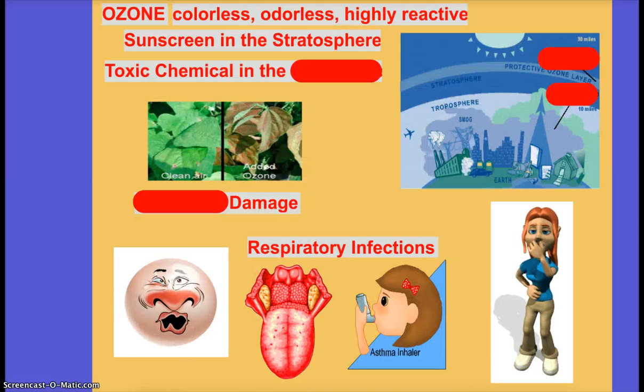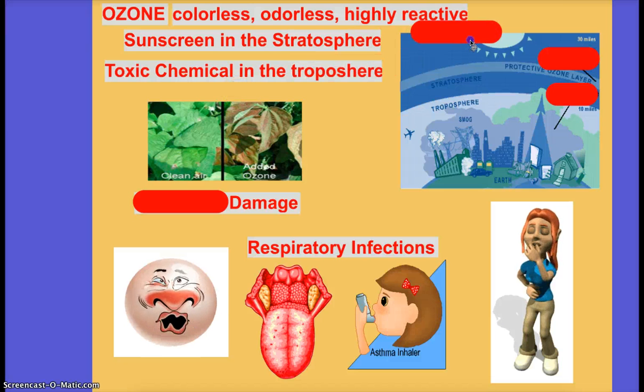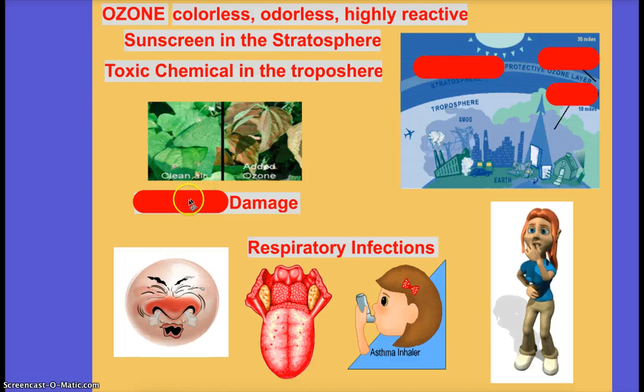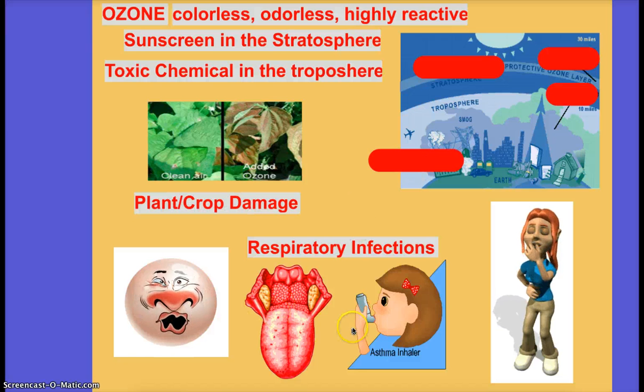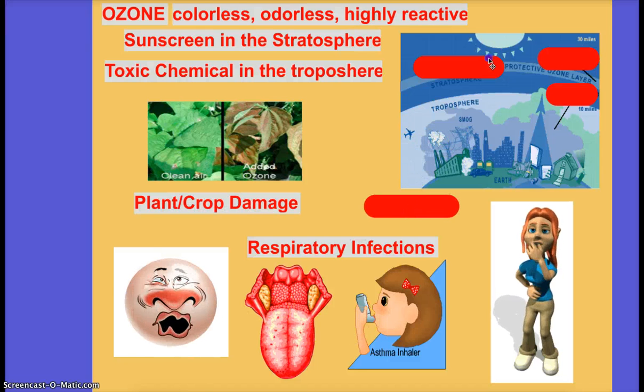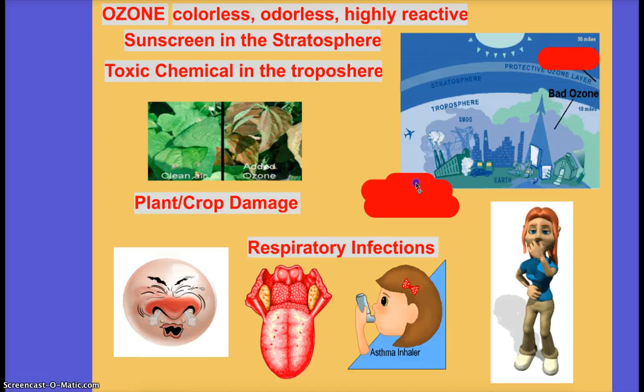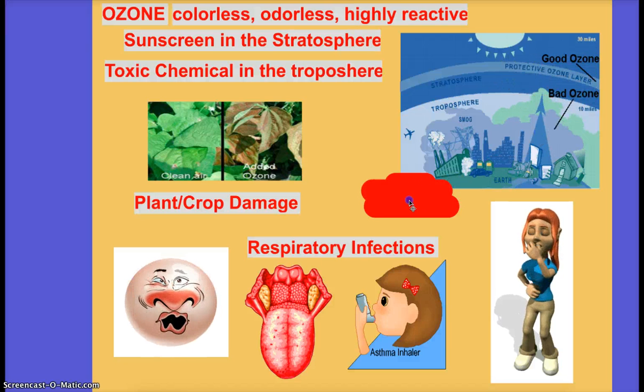Ozone. What do we know about ozone before today? Where is it? It's in the stratosphere, and what does it do? Protects. But ozone can also be found in the troposphere. And in the troposphere, it's actually a toxic chemical that we don't see or smell, but it's highly reactive and toxic. And like most pollutants that are in the troposphere, they're going to damage crops and cause respiratory problems to your health. And here's a little diagram stating bad ozone in the troposphere versus good ozone in the stratosphere.